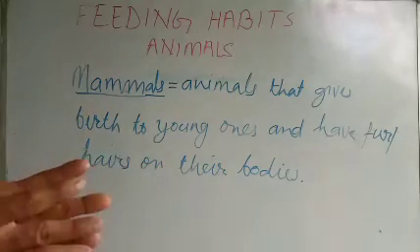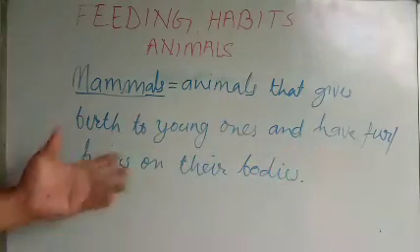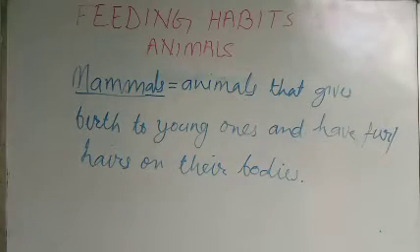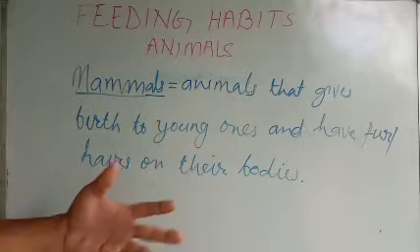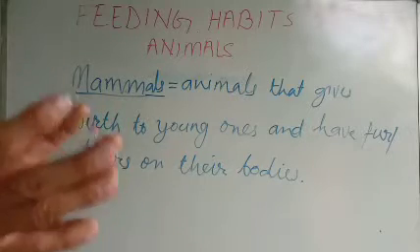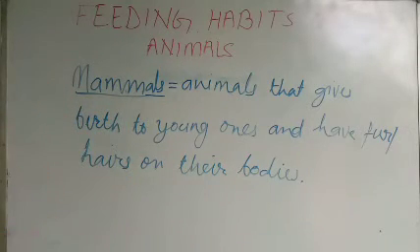Therefore mammals are the animals that give birth to young ones, have fur or hair, and the female produces milk to feed the young ones.